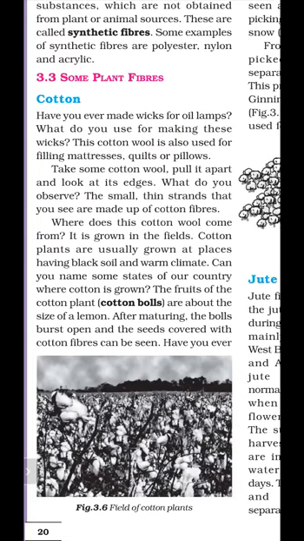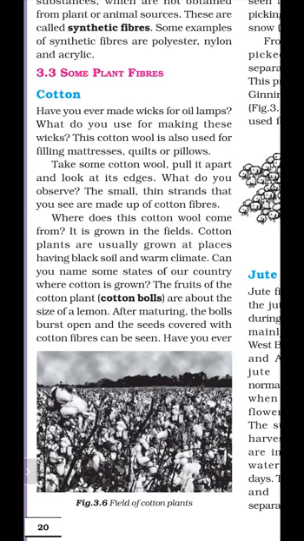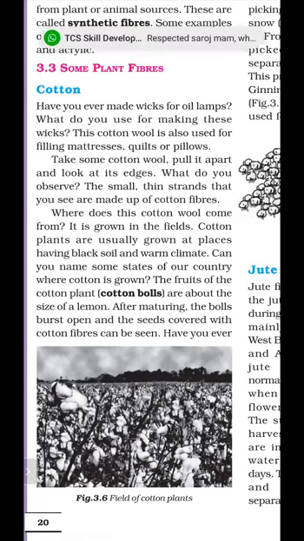Where does this cotton wool come from? How can cotton wool be obtained, and where is it present? It is grown in the fields by the process of agriculture. Today, cotton plants are usually grown in places having black soil and a warm climate. So cotton is produced where black soil and a warm climate are present.